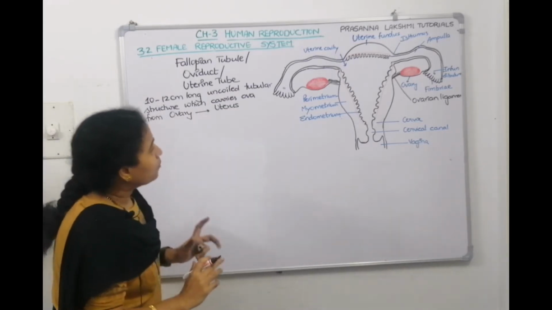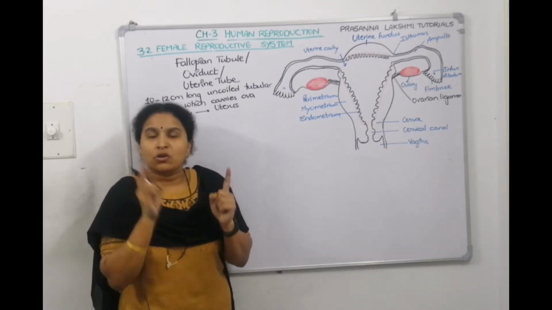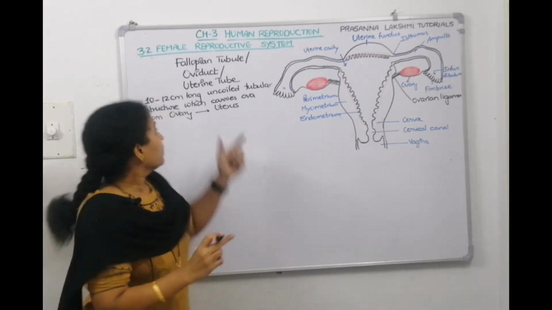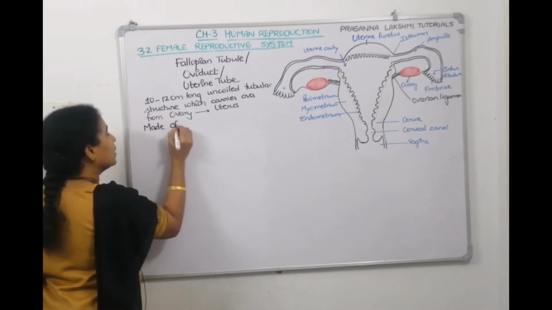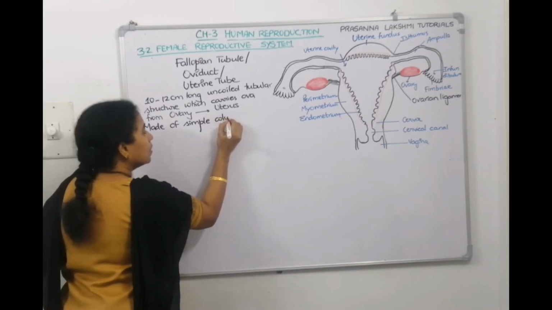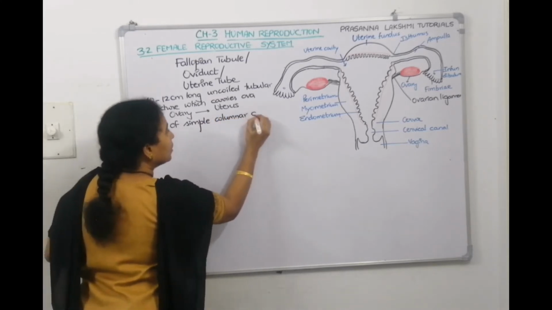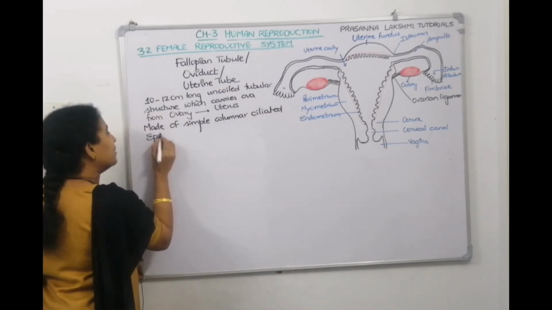Now, this fallopian tube, as I just told, is made up of columnar epithelium, right? So fallopian tubes are made of simple columnar ciliated epithelium.